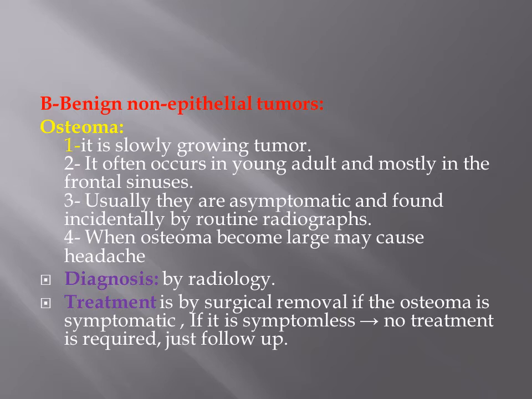For example, a patient presented with features of sinusitis, and we are doing a plain X-ray for acute sinusitis, and we discovered the presence of osteoma. When the osteoma becomes large, it may cause headache. The diagnosis is by radiology, and the treatment is by surgical removal of the osteoma if symptomatic. If it is symptomless, then only follow-up, and no surgical resection is required.